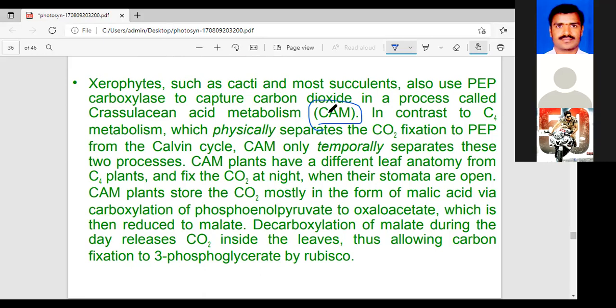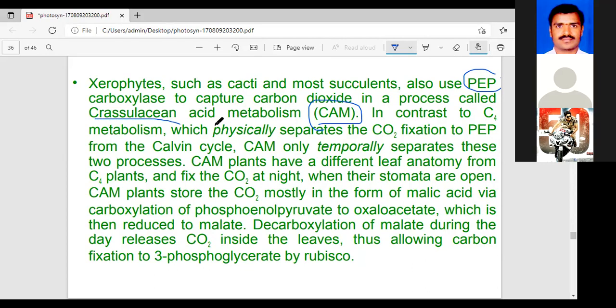Among xerophytic plants, the best example is cactus. As you know, cactus is the best example. Aloe vera too. These are many xerophytic plants. Among these, most of the succulent plants are involved in this CAM cycle. Here you also use PEP. What is PEP? Phosphoenol pyruvic acid is called PEP. This PEP carboxylase is used to capture carbon dioxide.